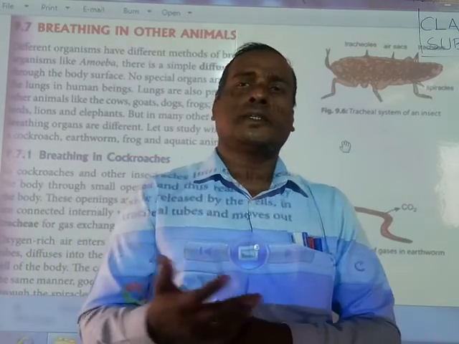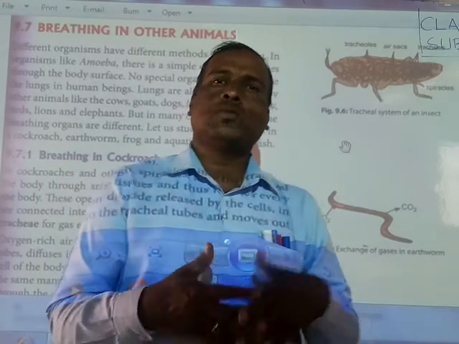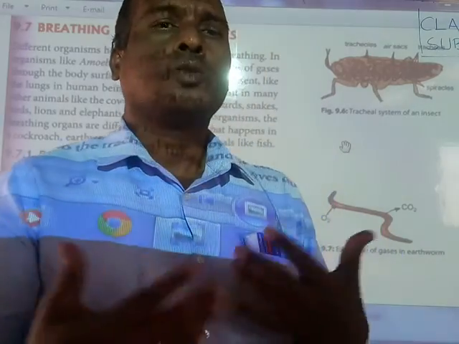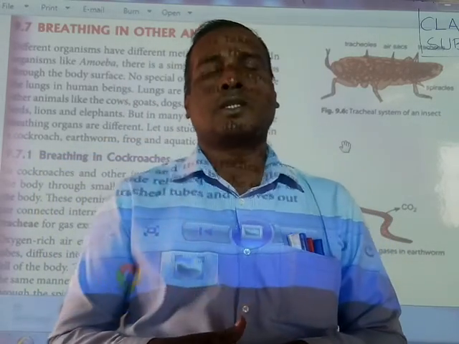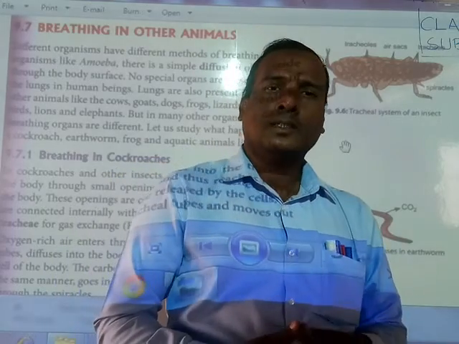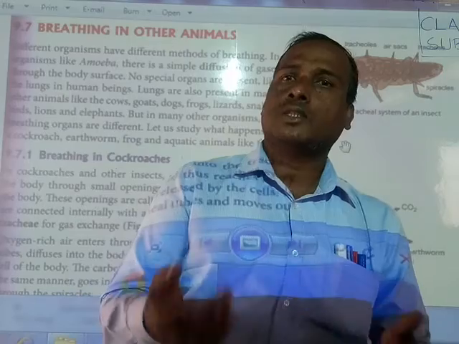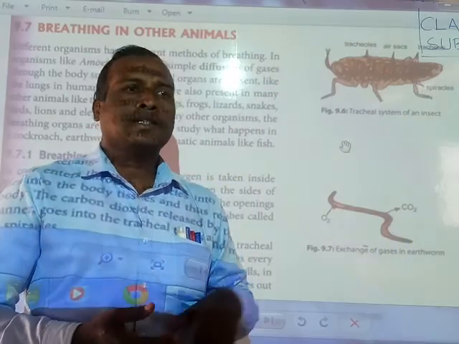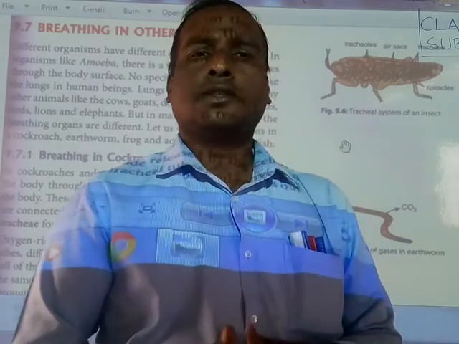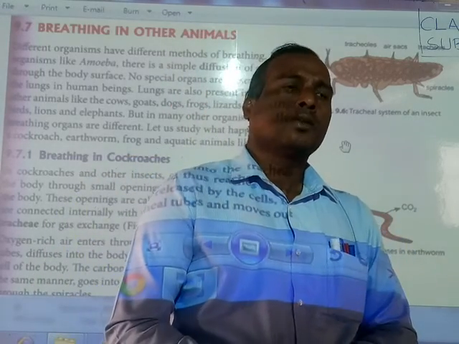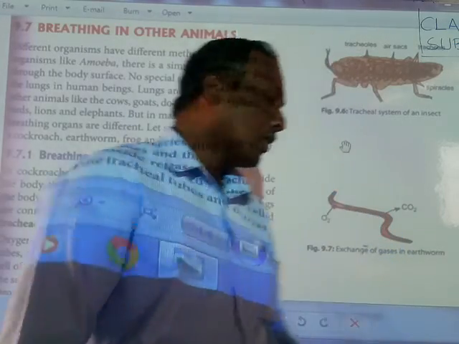Through the gills it takes oxygen from the water. A frog has two different organs, skin and also lungs like human beings. Earthworms breathe through the skin, and insects through spiracles. We will study these breathing organs in this video. Let us see now.